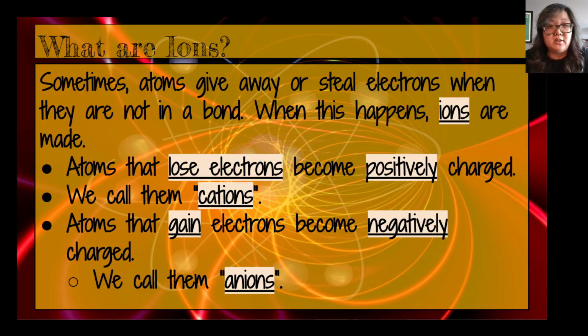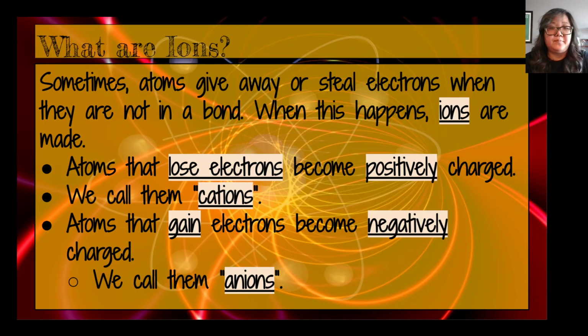Again, normally an atom is going to have the same number of positive protons and negative electrons. So if I have 5 positives and 5 negatives, they cancel each other out. You get 0 charge.